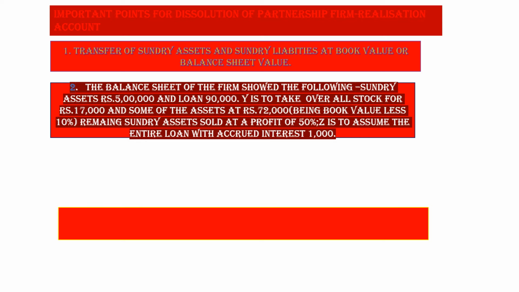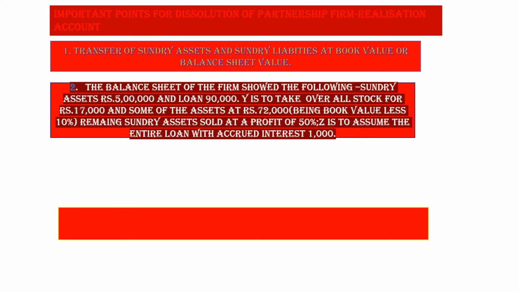Y is to take over all stock for rupees 17,000 and some of the sundry assets at 72,000, within bracket being book value less 10%. Remaining sundry assets are sold at a profit of 50%. Z is to assume the entire loan with accrued interest rupees 1,000.